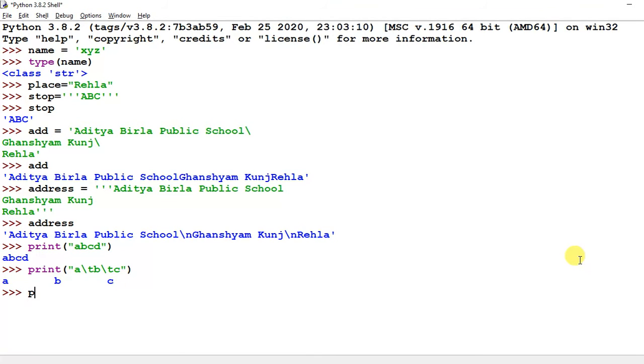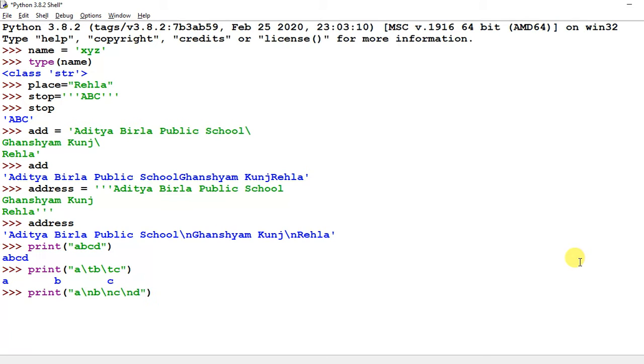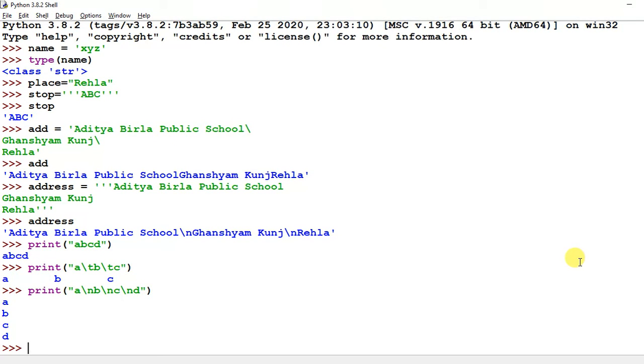Okay. Next is print using backslash n, b, backslash n, and c, backslash n, and d. So then look at the output, a, b, c, d, all the characters are printed on different lines. So to change the line we have to use backslash n.